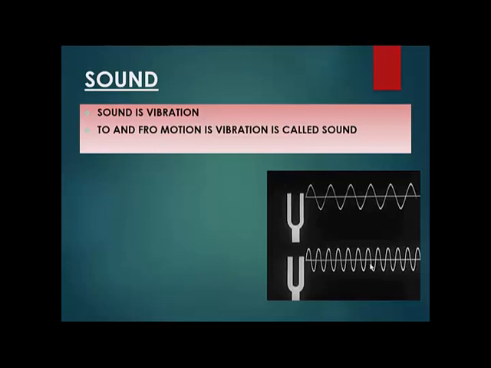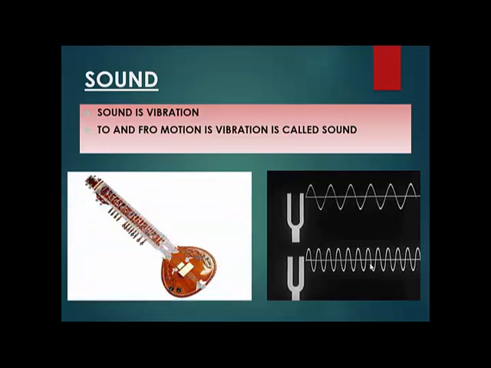Sound also travels in the form of waves or oscillations or vibrations. Now let's say veena, sitar, guitar. Even in these musical instruments, you can feel vibrations, isn't it? What is the part in this veena which vibrates? Absolutely, strings. In the veena, when you take each string and try to move it, it vibrates.